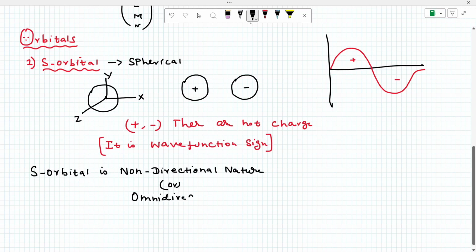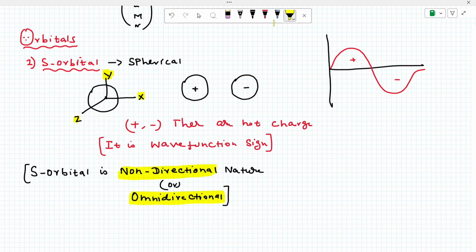Why? Because, listen, this is spherical, and this s orbital occupies x, y, z, all the axes. There is no particular axis, right? Therefore, this is very important, please note, the s orbital is of a non-directional nature, or some people call it omnidirectional. This is regarding the s orbitals.